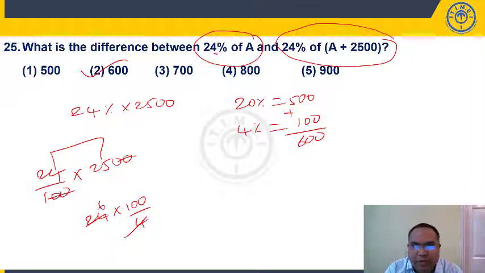So the difference, if you observe, 24% of A plus 2500 is 24% of A plus 24% of 2500. So obviously 24% of A is common.